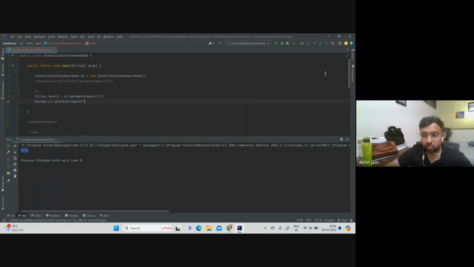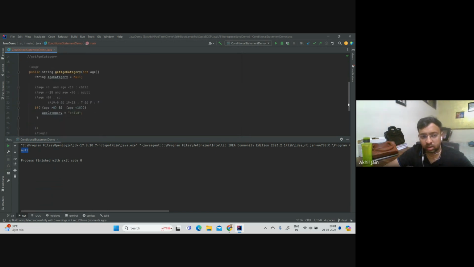Okay, now we understood that the logic is not complete yet, and we need to do something more, because if the value is within this range, we are getting a result. But if the value is in this category, we are not getting adult. We provided a value as 19, so we were expecting adult to be printed, but it is giving me null, which is not correct. So what should I do in this case? Someone will come and say, Akhil, why use else if? Just use else. Okay, let me use else and try this.